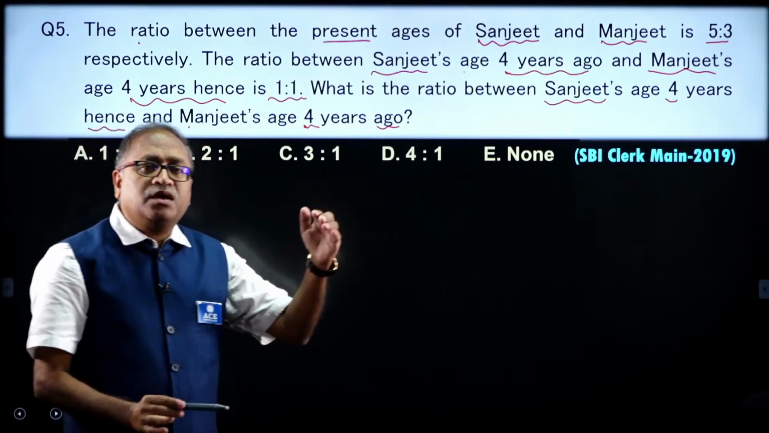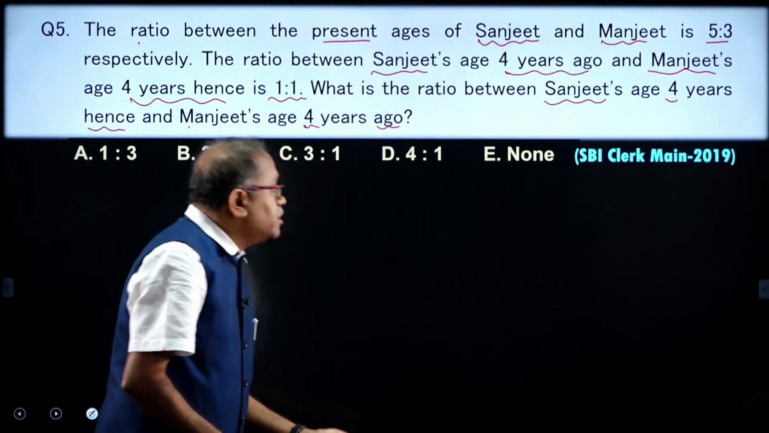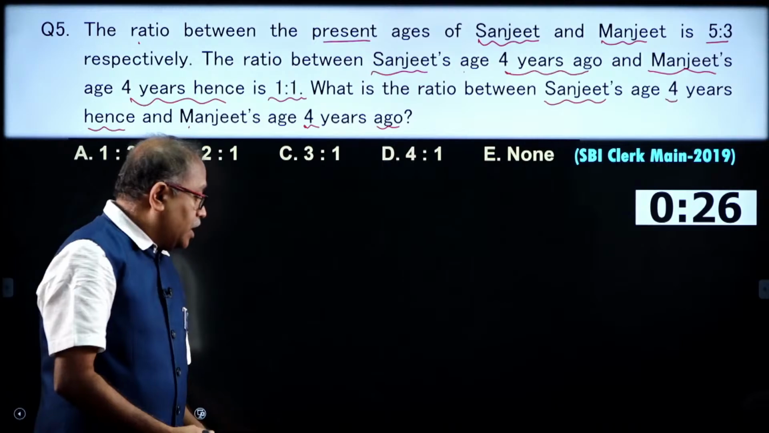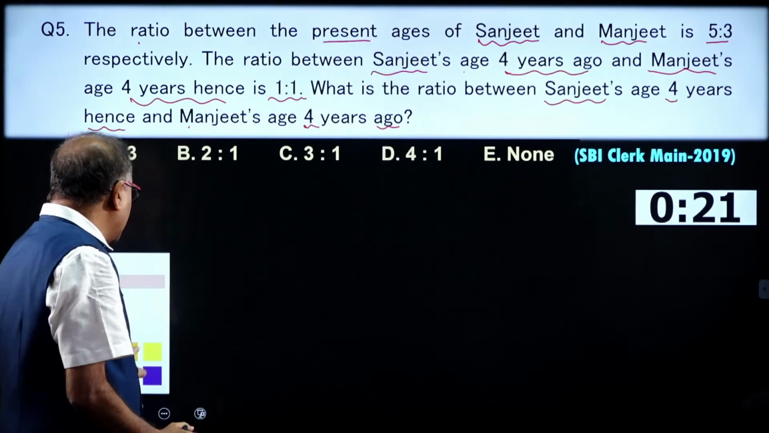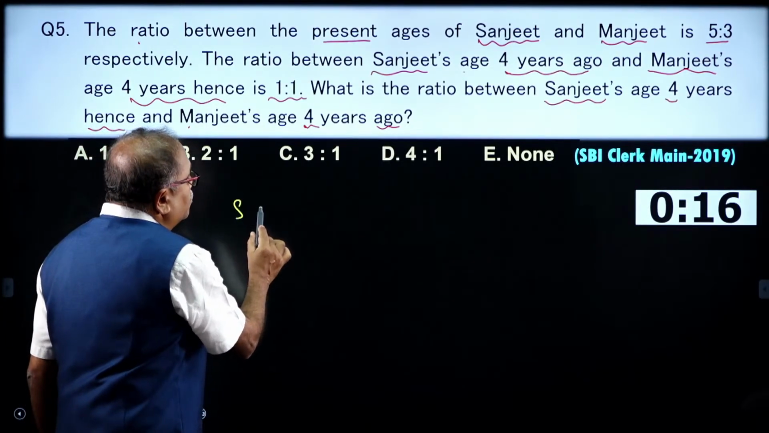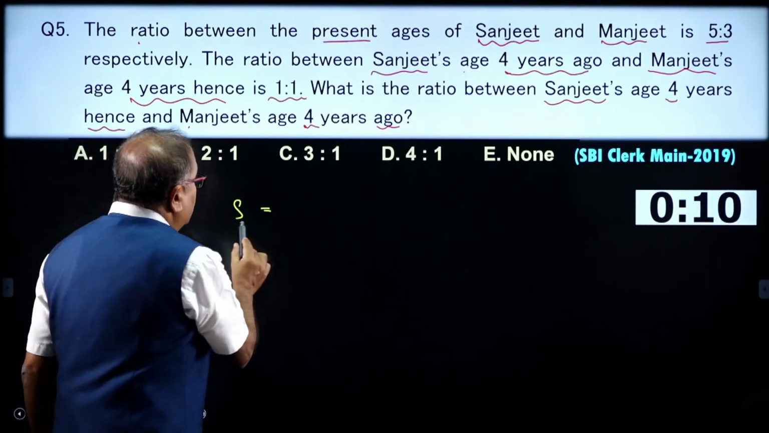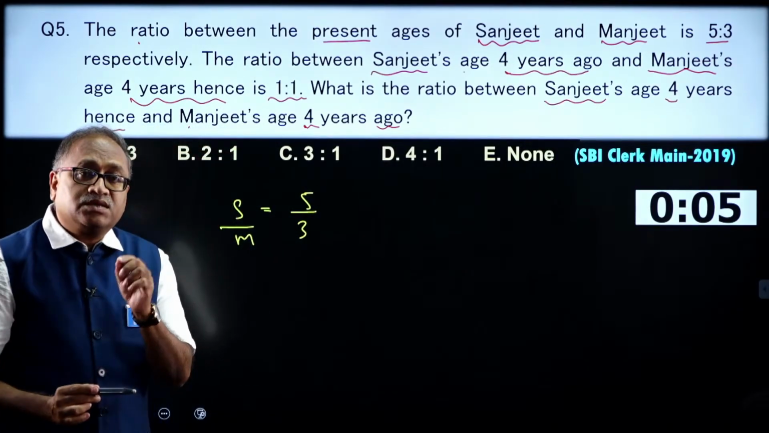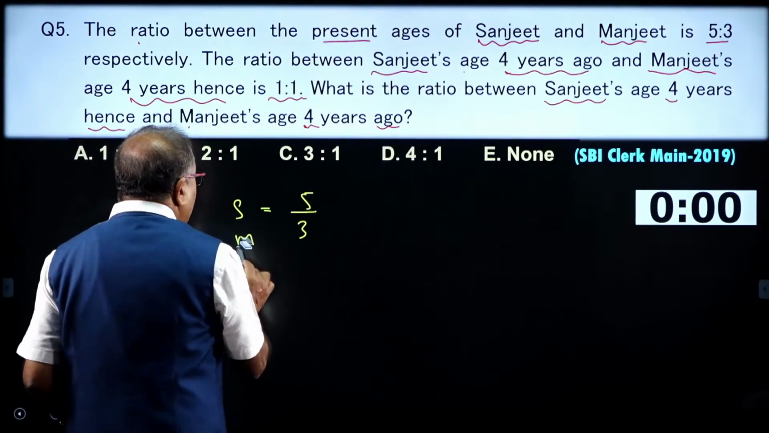The very simple simplification part. There is nothing. I will give you 30 seconds for you to respond to this question, my dear friends, and it is your time. I will not interfere in this, but I will try to give you some clue over here. So, S to M, S by M is equal to 5 by 3 is given to us. I can write S as 5 by 3 M. Okay. So, let us go through that.